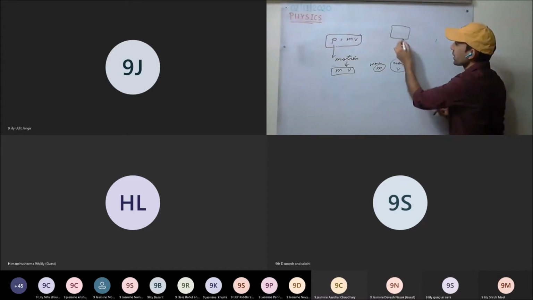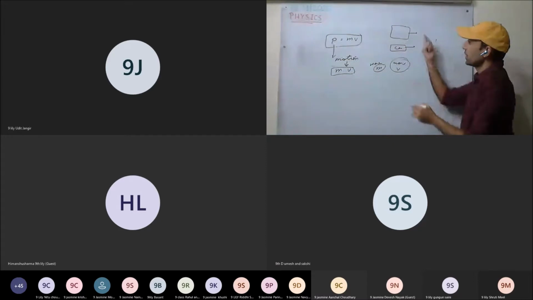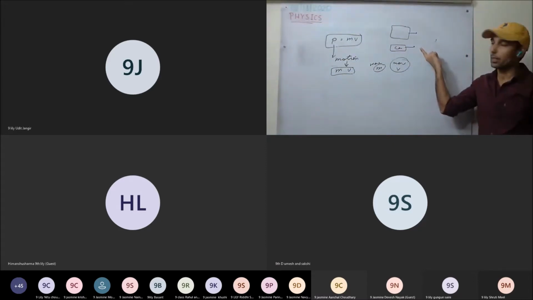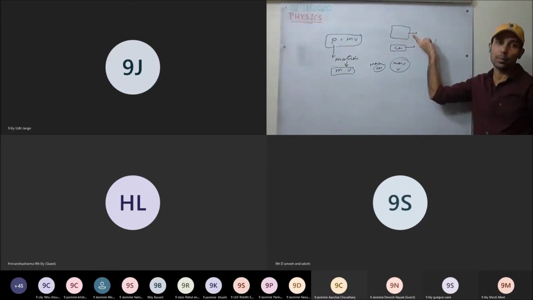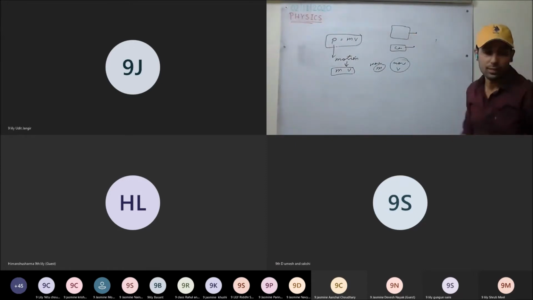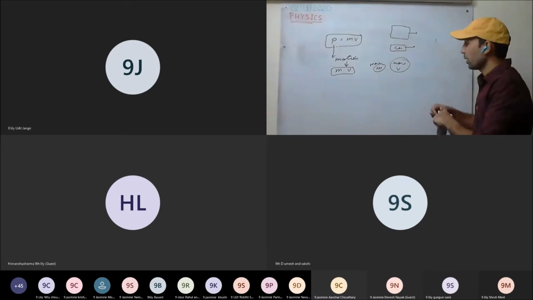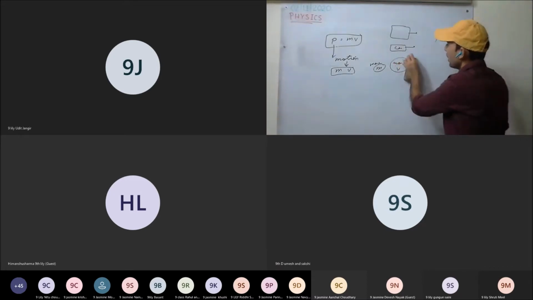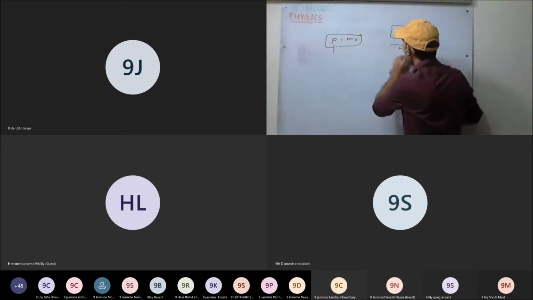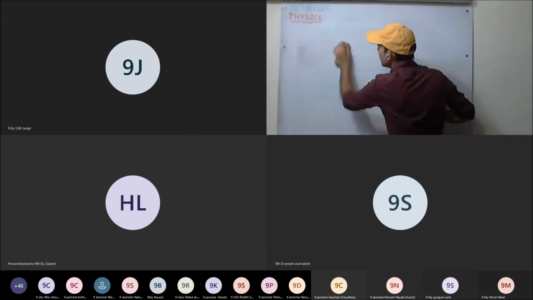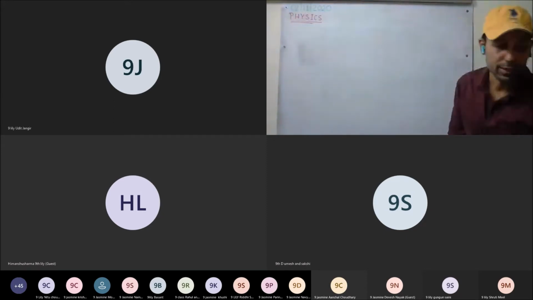So, having a truck and a car, both moving with the same velocity, which will have more momentum? The truck will have more momentum since it has more mass. So momentum depends on mass and velocity, and momentum is equal to the product of mass and velocity. And it is a vector quantity.